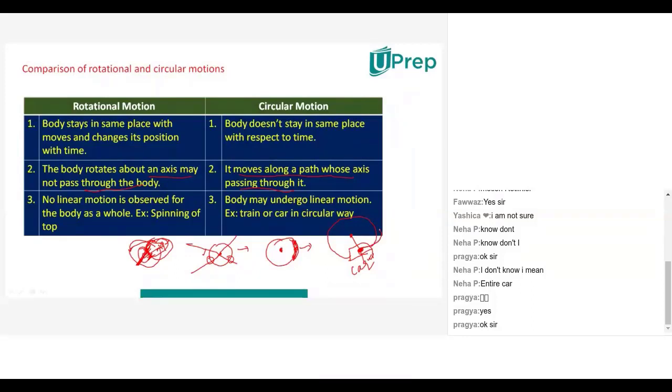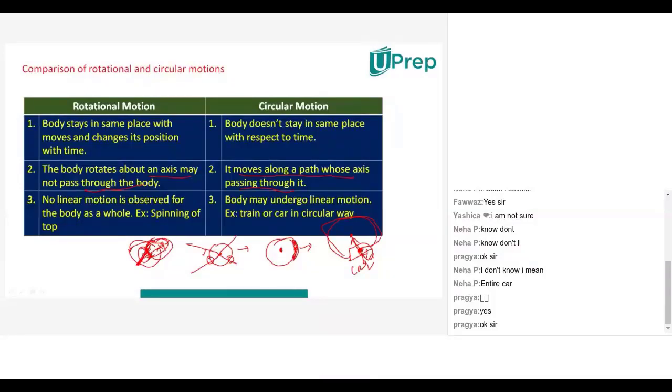That means, will the axis be there through the body or will it not be through the body? Sir, it won't be through the body. Why won't it be through the body? It's just attached to the body, but it's not going through the body. No, you are not getting my point. The car is moving like this in a circular, curvilinear path. Now, will the axis of the car go through the car or through any other point? Sir, the axis of the car will go through the car only.